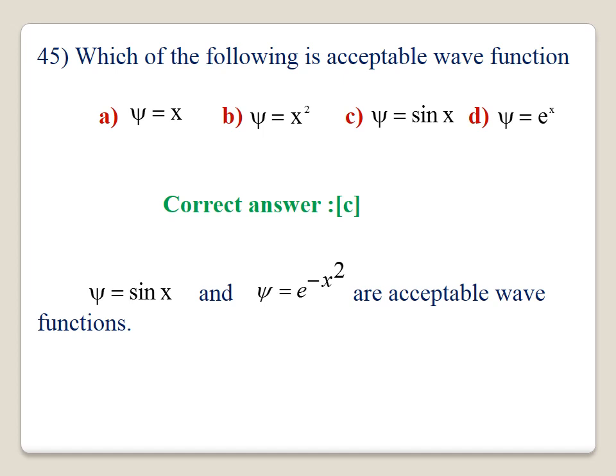45. Which of the following is an acceptable wave function? You know very well, for an acceptable wave function, the wave function should satisfy the three conditions. According to the three conditions, two wave functions are acceptable: one is psi equal to sin x, and another one is psi equal to e power minus x square. Here option C, psi equal to sin x, is the correct answer. The acceptable wave function is psi equal to sin x.